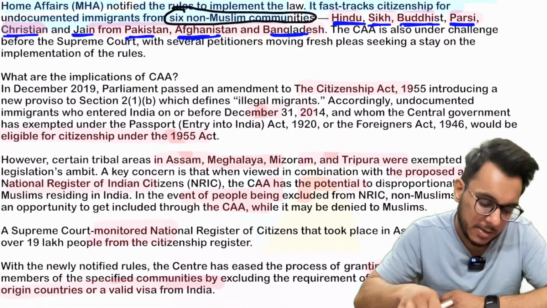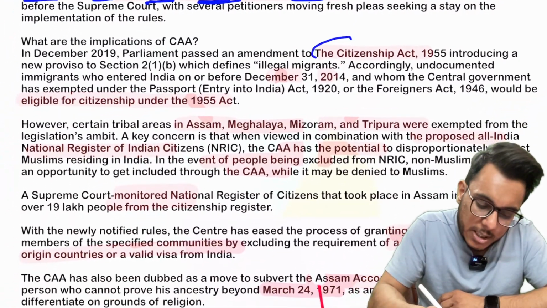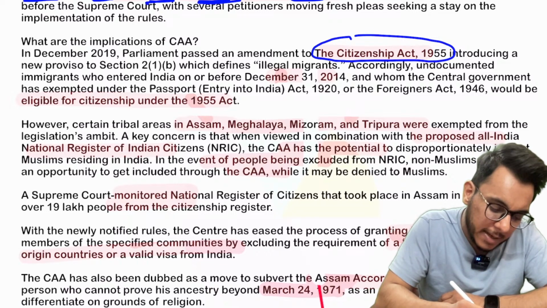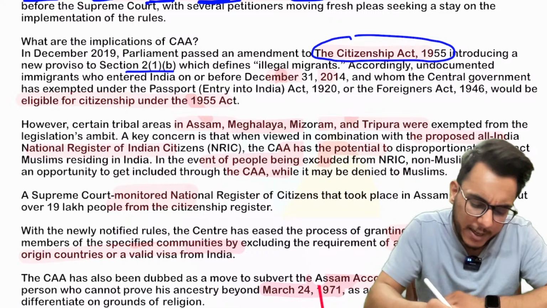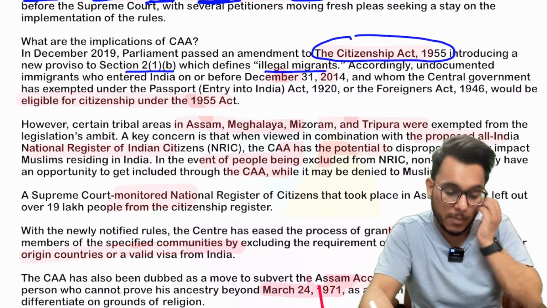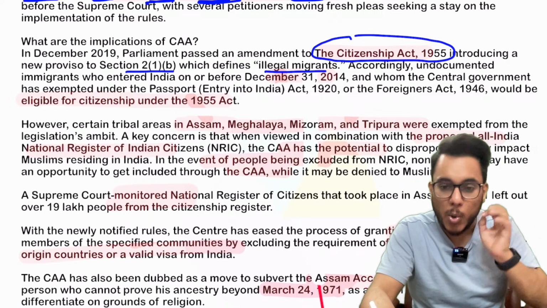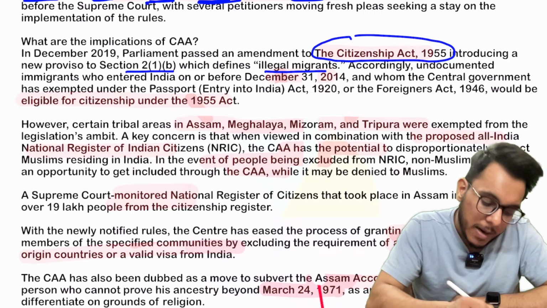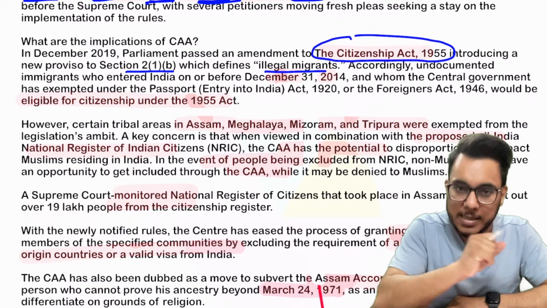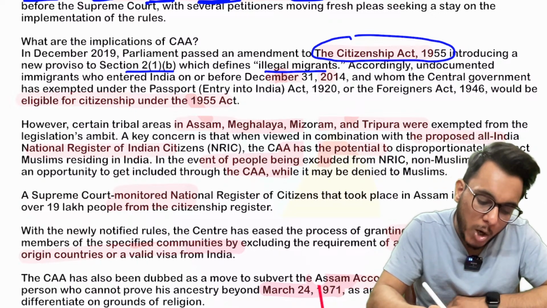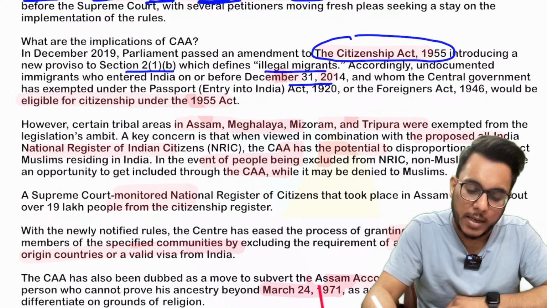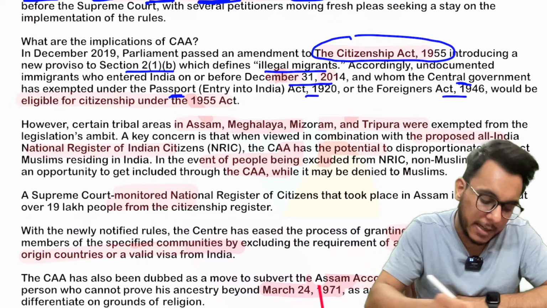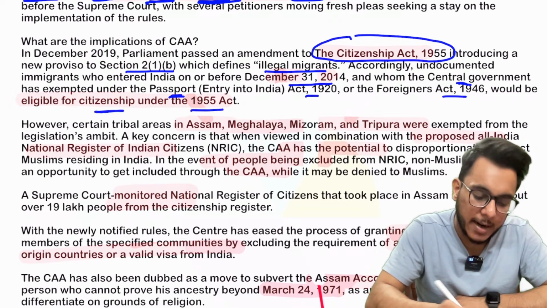Now, what norms were relaxed? First of all, the Citizenship Act of 1955 was amended and a new provision was added in section 2 subclause 1 subclause B. It defines illegal migrants. So one amendment was brought and it was said that undocumented immigrants from these 6 communities who entered India on or before 31 December 2014, whom the central government has exempted under the Passport Act 1920 and Foreigners Act 1946, would be eligible for citizenship under the 1955 Act.